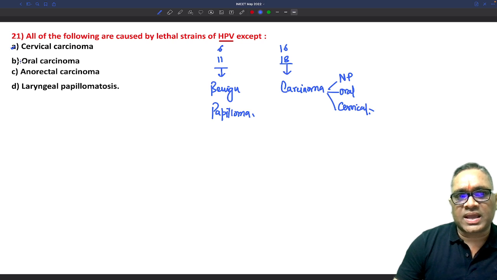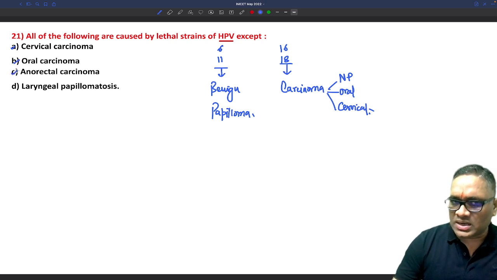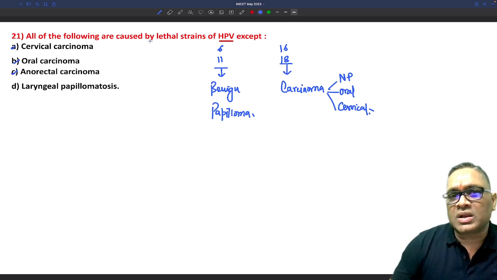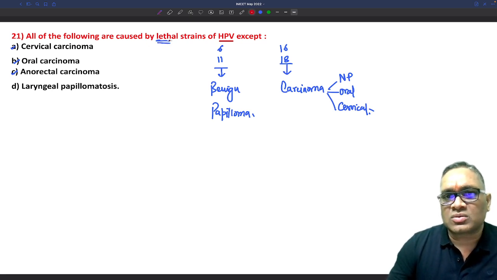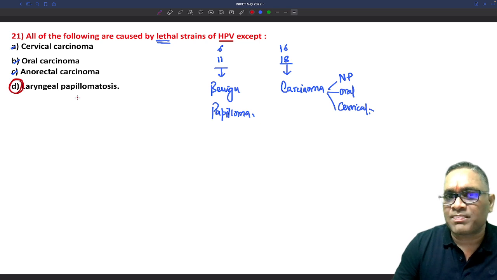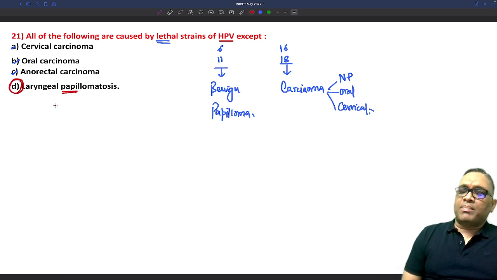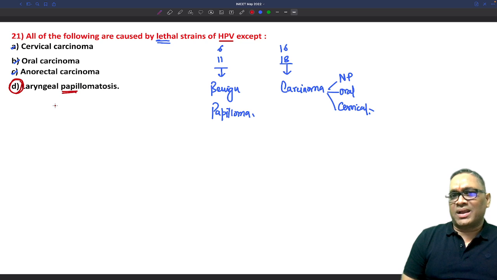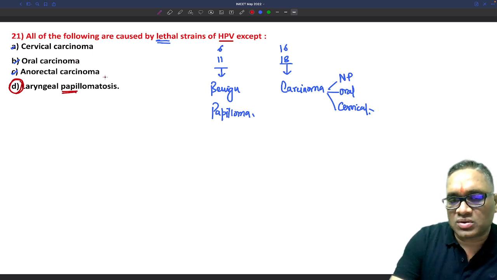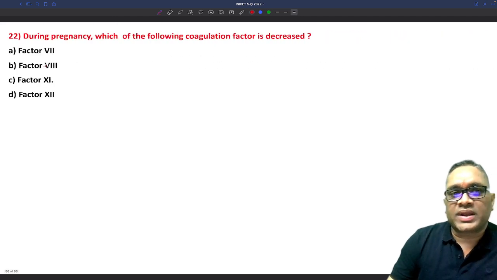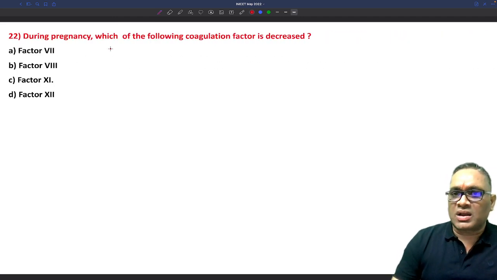So you can see cervical cancer, oral cancer, anorectal cancer, and laryngeal papilloma. Lethal means causing cancer. So these are lethal, and laryngeal papillomatosis is non-lethal. This is the papilloma or papillomatosis, which is a benign kind of lesion. So that is not lethal, right? That is why the answer should be this one, right? Answer should be D. Now coming to the next question, during pregnancy, which of the following coagulation factors is decreased?